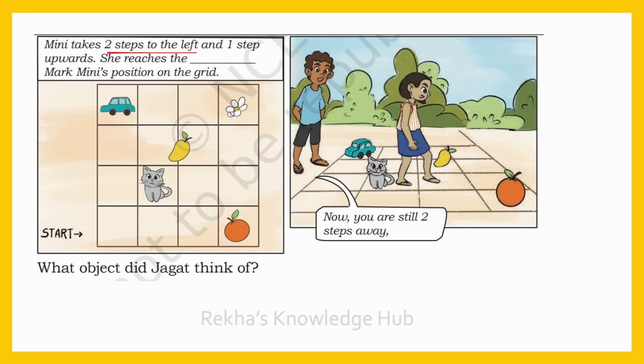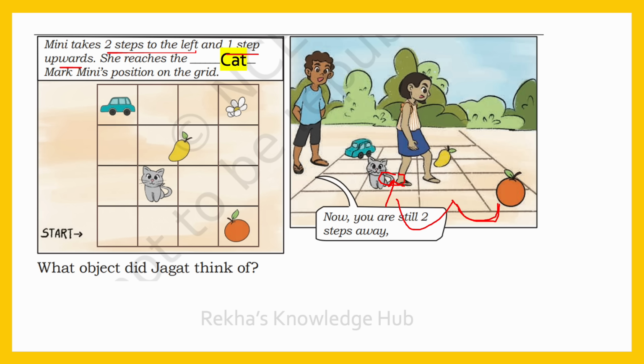Mini takes 2 steps to the left and 1 step upwards. So, from her previous position, she moved 2 steps to the left. See, from this square to here and then to here. 2 steps to the left. And then 1 step upwards. So, here. So, she reaches the cat. Mark Mini's position on the grid. So, now Mini is here.